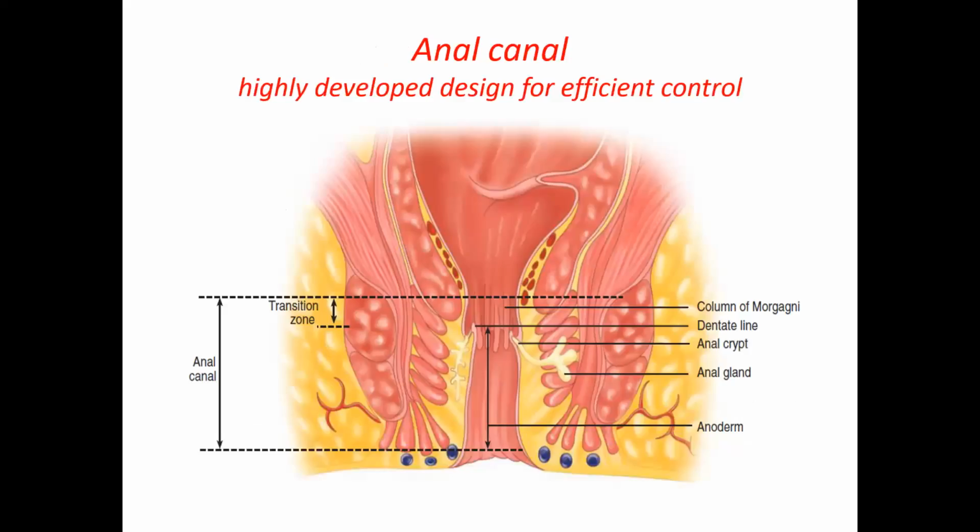So with this picture, this wider part is the rectum, which is surrounded by the internal sphincter and external sphincter. So this is the internal sphincter, this is the external sphincter.